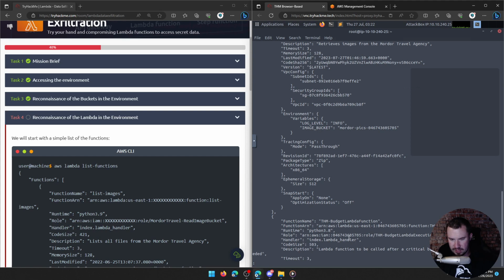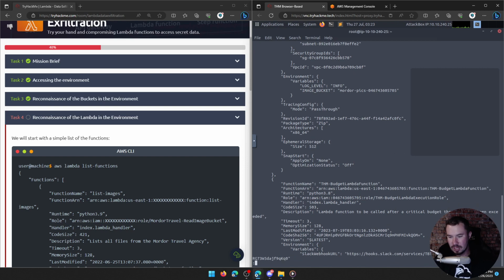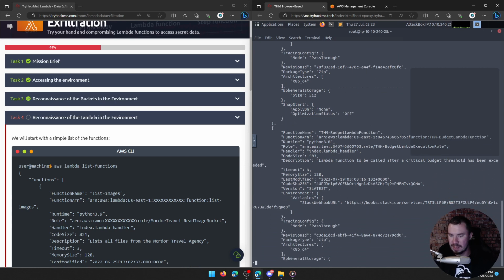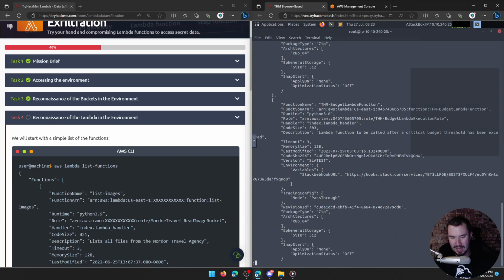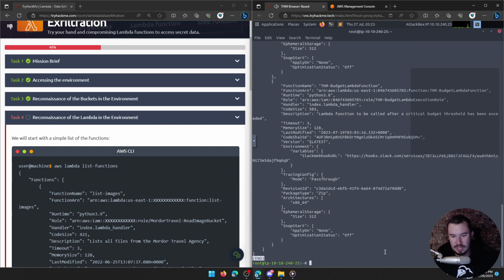And then we have another function, THM budget Lambda function. Lambda function to be called after a critical budget threshold has been exceeded. Okay. Well, I think that's an actual THM one. I don't think that's anything to do with the scenario. That's like if we start creating crazy EC2s in the TryHackMe environment, it lets TryHackMe know, hey, Tyler is costing you a bunch of money. You should probably kick him off of the AWS environment.